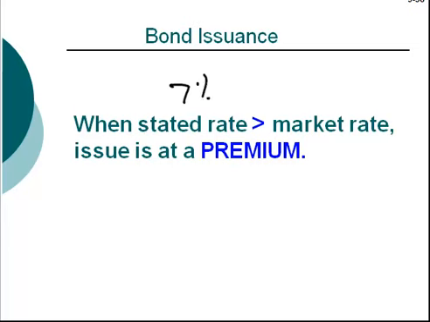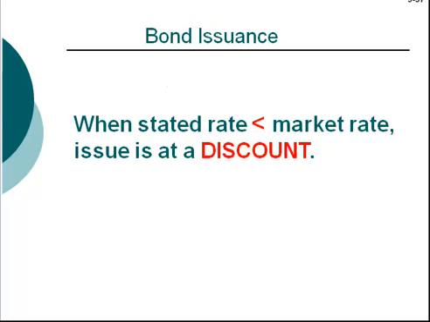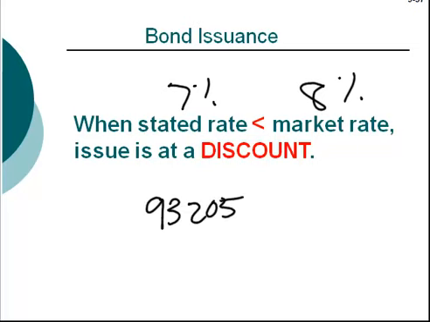The example we just looked at, stated rate was 7, market rate was 6, the bond issued at $107,439, which was greater than the $100,000 face value. In contrast, when the stated rate was 7, but the market rate was 8, we saw that the bond issued at only $93,205, an amount less than the $100,000 face value.